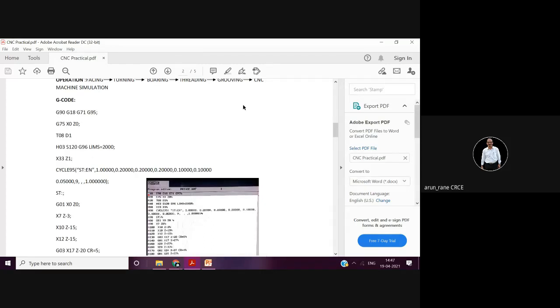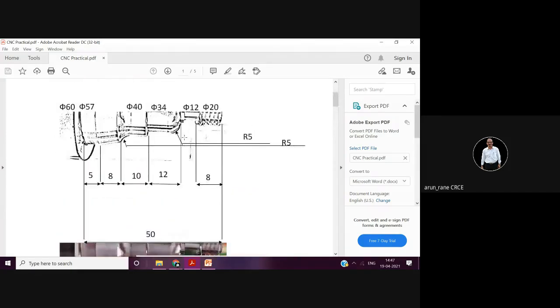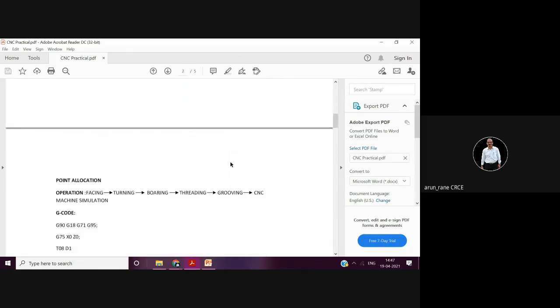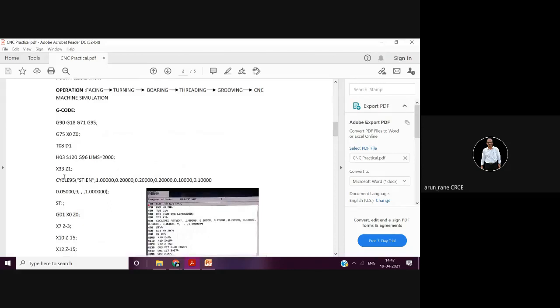And X33 Z1. Now the tool will come rapidly. If G0 or G01 is not mentioned, by default it will take a rapid movement. So X33, Z1. This is 60, 57, 40, 34, diameter 12 and diameter 30. And Z1 means, see, this is Z0, so Z1 means the tool will come here. Again, the dimensions here are purposely given wrong. X33 is nothing but the diameter, and Z1 means 1 millimeter away from the face.